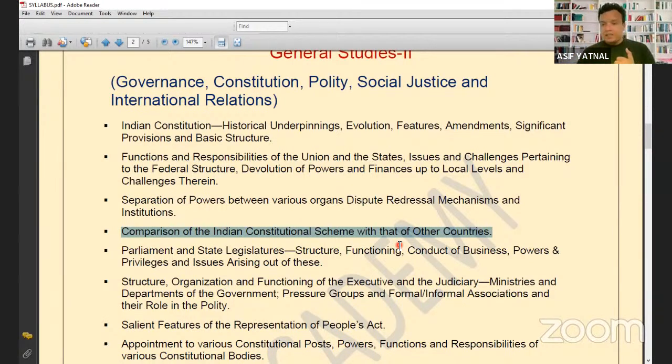One reason may be that why the UPSC is asking the question related to the French constitution, because important features of the Indian constitution like liberty, equality, fraternity, that is actually originated from the France. French Revolution is one of the very, very important event in the history of the world, which has inspired all the republic movement, democracies in the world. Either it is America or either it is India or any other countries in the world. So this could be one reason that why the UPSC might be asking questions related to the French.